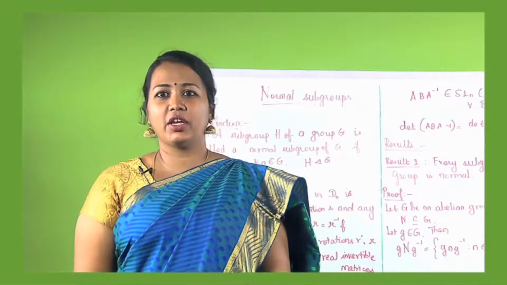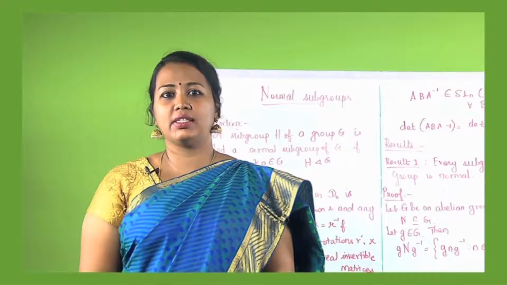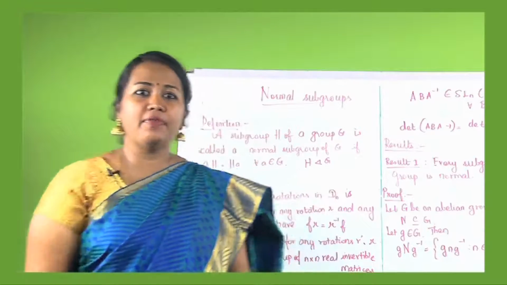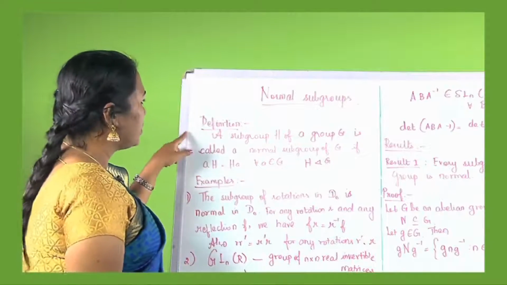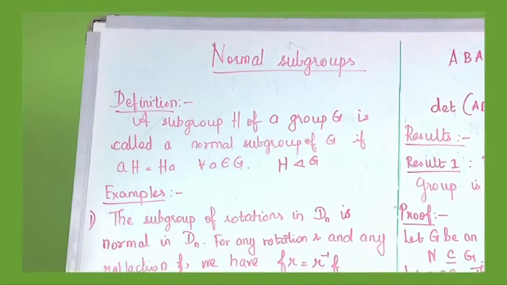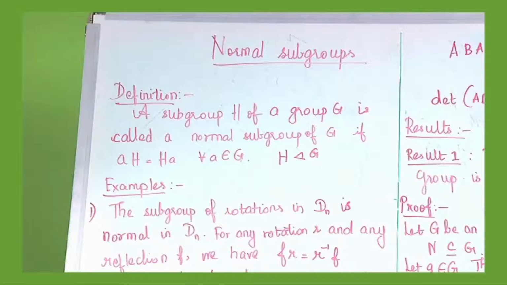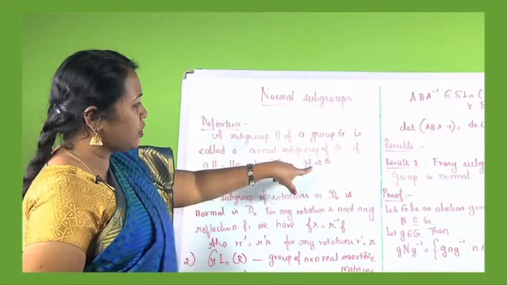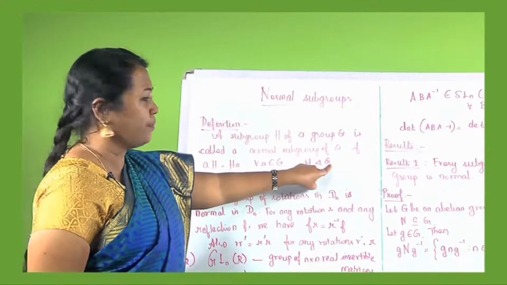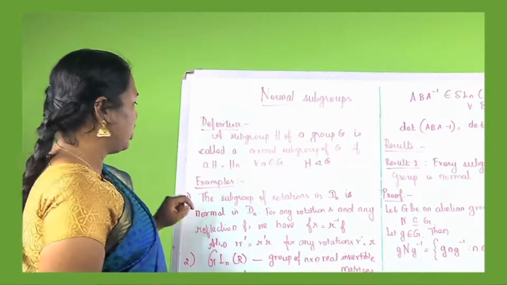In this section, we are going to define normal subgroups and we will also discuss when a subgroup will be normal in G. The definition of a normal subgroup: a subgroup H of a group G is called a normal subgroup of G if aH is equal to Ha for all a belongs to G. It is denoted by this notation, H is normal in G. You can just say it as H normal in G.